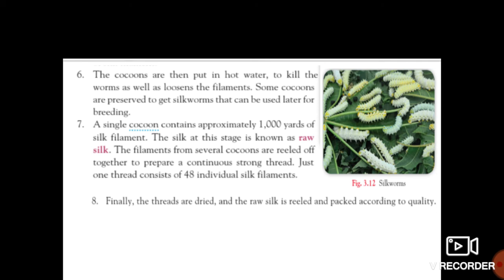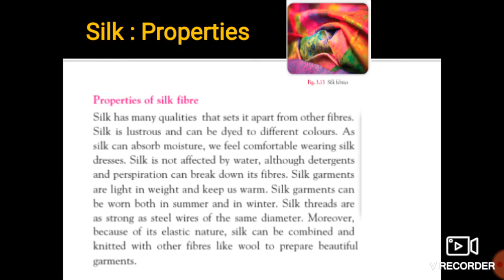So whenever 48 silk filaments come together, they form one single thread. Finally these threads are dried and the raw silk is reeled and packaged according to quality. So this is all about the production of silk.